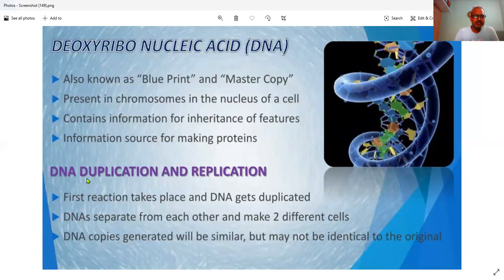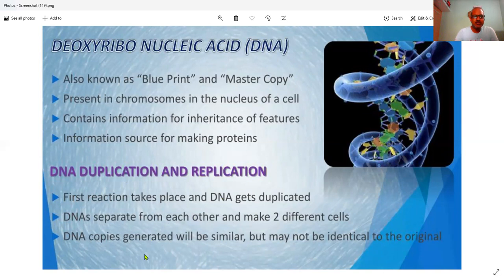Now there are two processes that take place: DNA duplication and replication. When a cell is about to divide, it goes for DNA duplication. DNA duplication takes place inside the nucleus. First, DNA gets duplicated, making an exact copy, and then the DNA separates from each other. The separation part we call replication, and the copying part we call duplication. When one DNA separates from another DNA, that is called replication. They separate from each other and make two different cells.